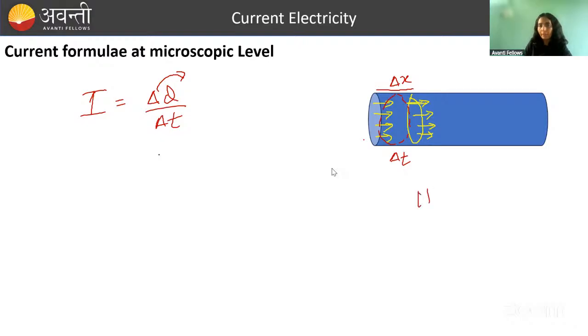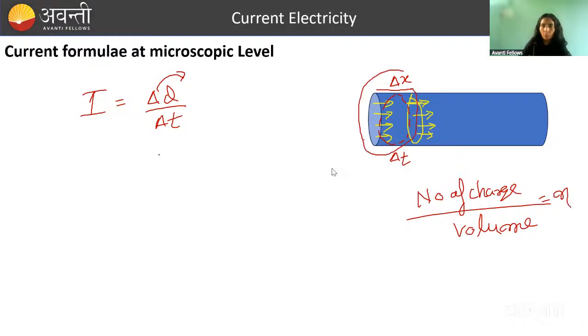What more is given? Number of charges per unit volume is given, and this is small n. What is this small volume? Here is the area A and this is length delta x. So this is the area of cross section and this is delta x. So dV is the small volume through which charge is flowing in delta t time. Its value is A delta x, because this is a small distance we have taken.